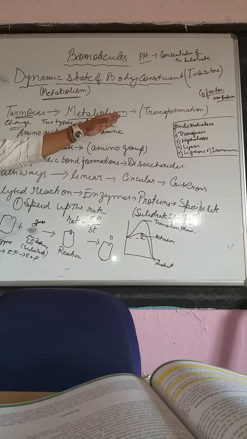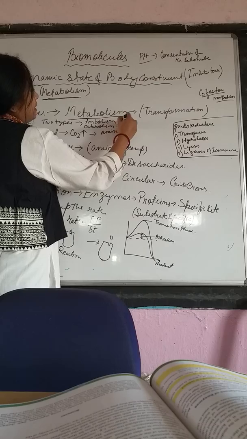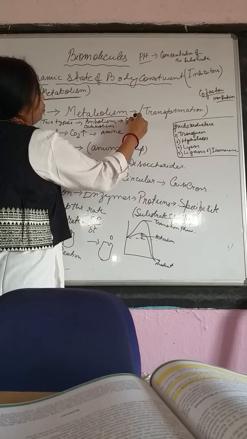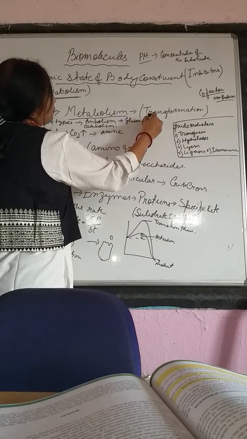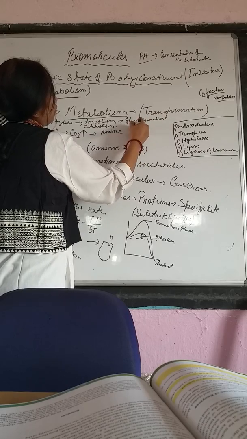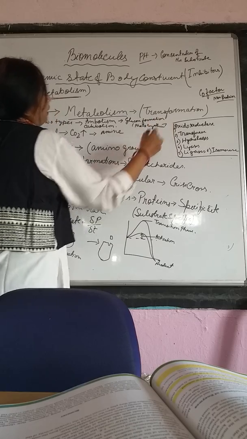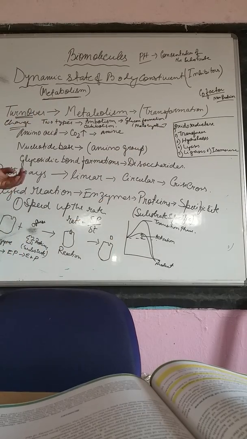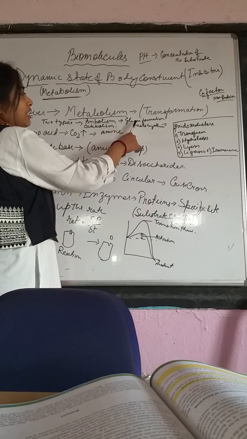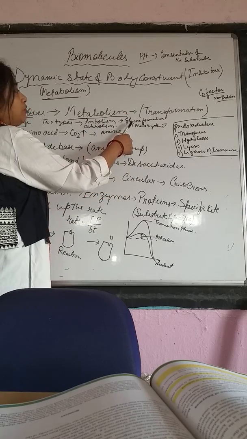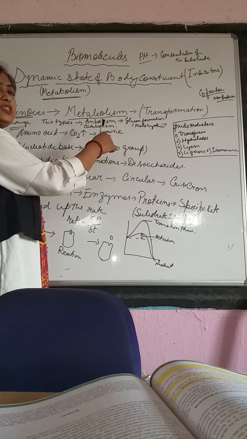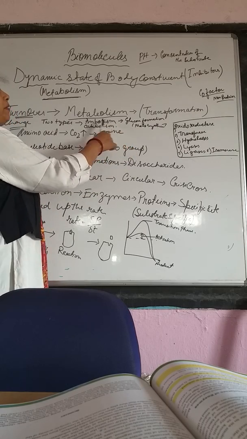Now you see, in anabolism simple substances join together to form a complex substance. For example, glucose formation in photosynthesis. Very simple molecules, for example water and carbon dioxide, in the presence of sunlight form glucose. So a complex molecule formed from simple ones is anabolism.